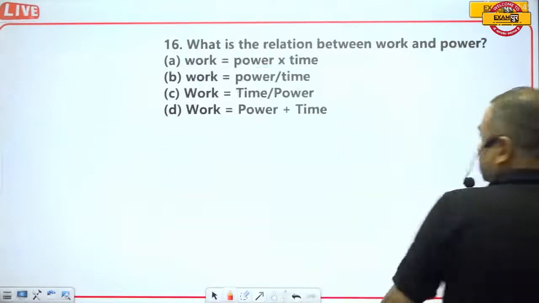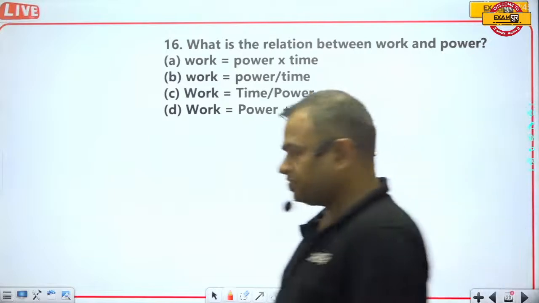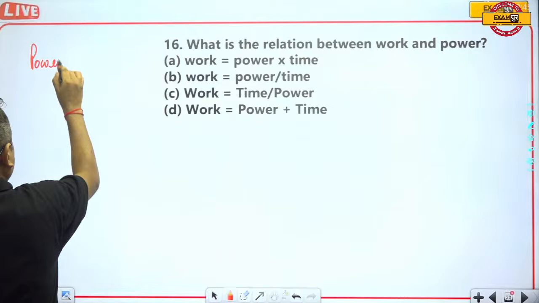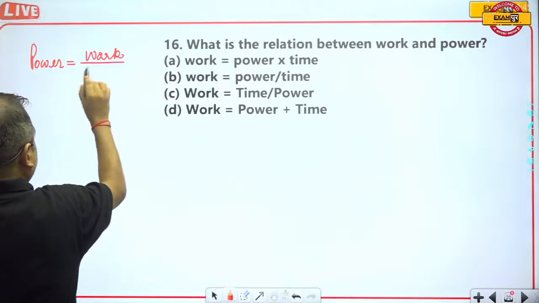Okay, so what is the relation between work and power? Power can be defined as the rate of work done, work upon time.